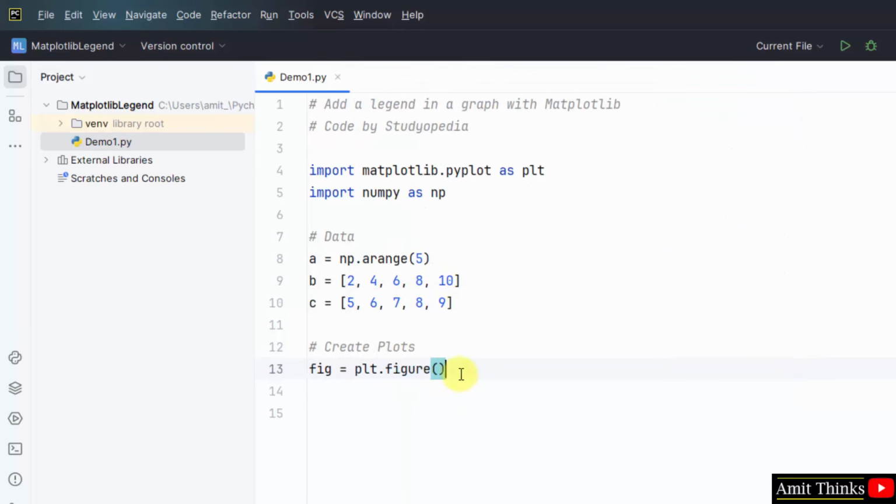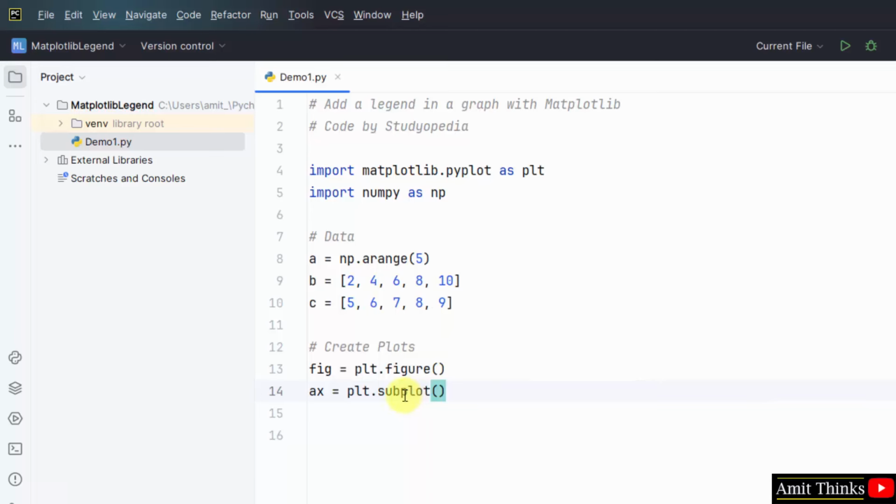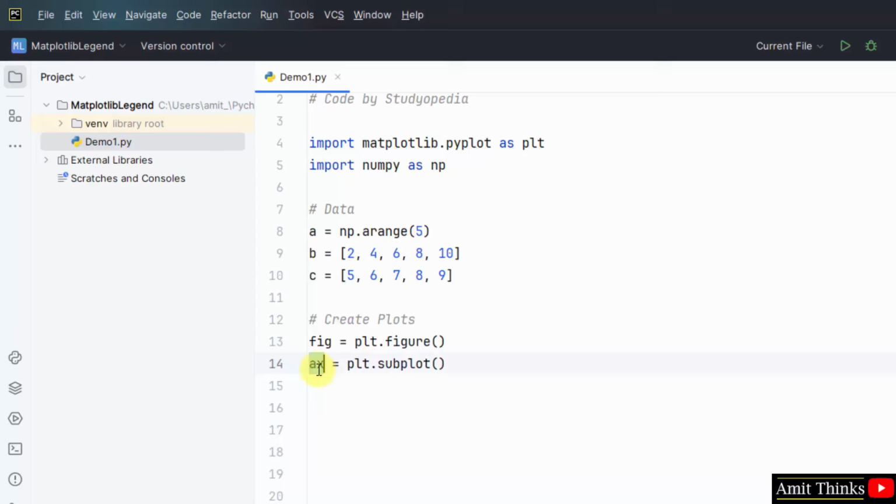This is used to create a new figure, and plt is our pyplot submodule. Now use subplot. This is for the axis of the current figure. We have set it using a new variable ax.